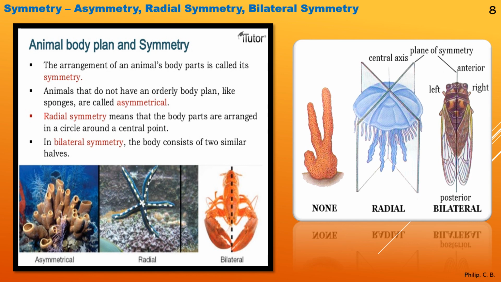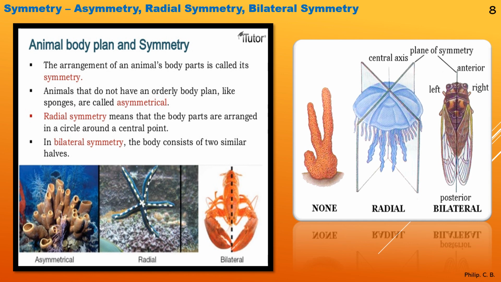Now you come to the left side of the image, animal body plan and symmetry. So these points will help you to understand better. The arrangement of an animal's body parts is called its symmetry. So the way it is arranged helps to understand the symmetry of the species. Second point, animals that do not have an orderly body plan, like sponges, are called asymmetric. So where the body plan is not systematic, not even, they are asymmetric.